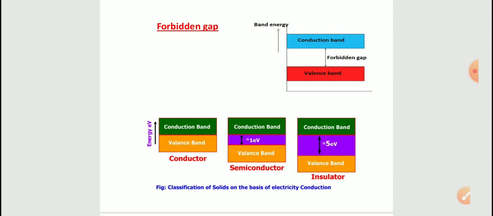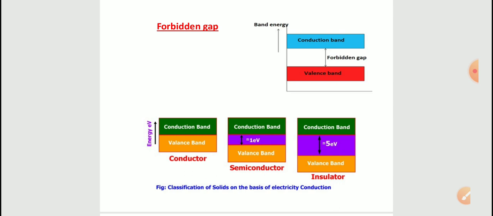Before that, I want to give some idea here. If you see the figure, we know how we can classify the materials or solids based on their electrical conduction. These are three types: conductors, semiconductors and insulators. This classification can be given with respect to the forbidden gap only. In conductors the conduction band and valence band are merged together, so there is no gap between the conduction band and valence band, so whatever electrons are present in the valence band, they easily move to the conduction band and they will conduct. That's why conductors are very good for electricity.